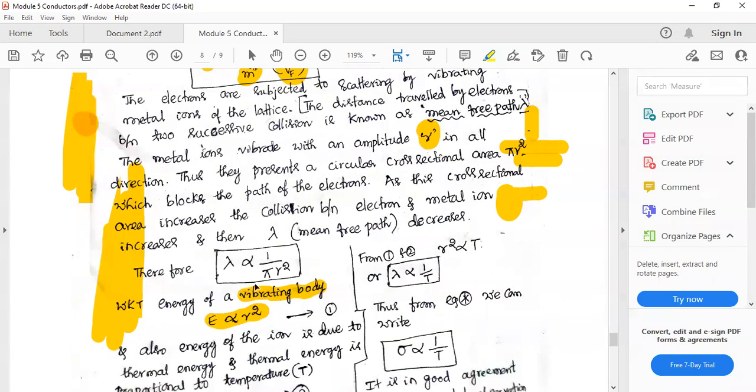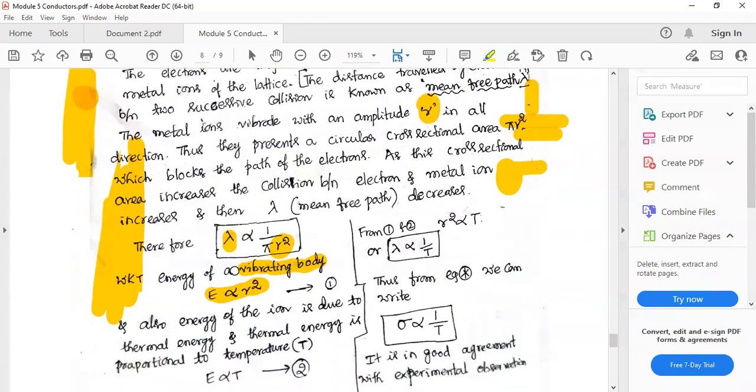And if this R square increases, what will happen to the collision probability? Collision increases, correct? If R square increases, collision increases. Then what will happen to mean free path? If collision is very high, free path will be less, isn't it? If there are a lot of people running around you, what is the free path left for you? You will have no free path. Therefore, this mean free path is inversely proportional to this amplitude R square.